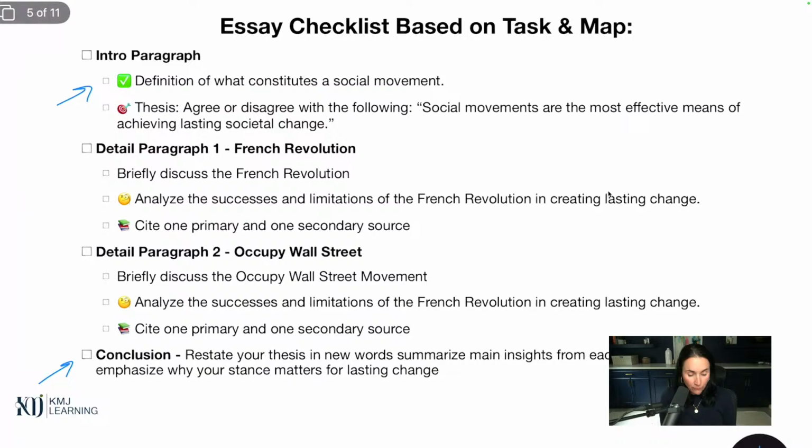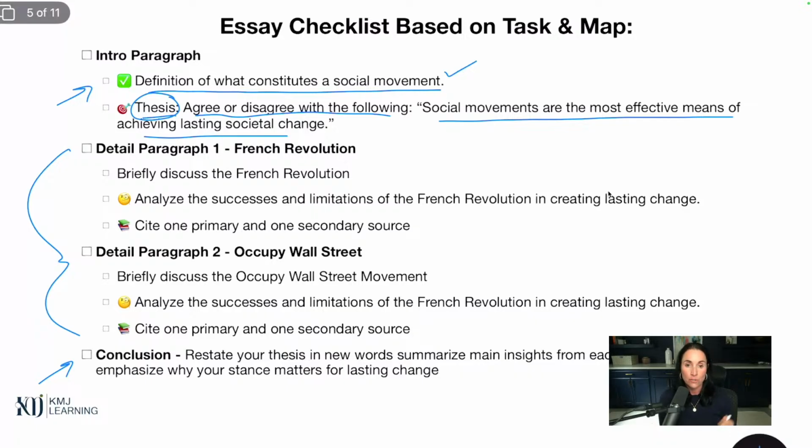So let's talk about the intro first. We said defining what constitutes a social movement. That was actually one of the things on the list the teacher wanted us to do. And then our thesis, whether we agree or disagree with the following statement that social movements are the most effective means for change. Again, we have not figured this out. This right here is easy to find online, and you can sort of write to that. So the intro paragraph should be pretty easy, but I don't want to write it yet. I actually want to focus on these detail paragraphs first. They're easier to write, and that's what we're going to do today.